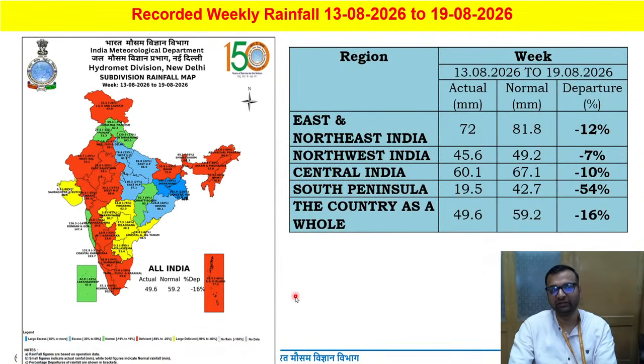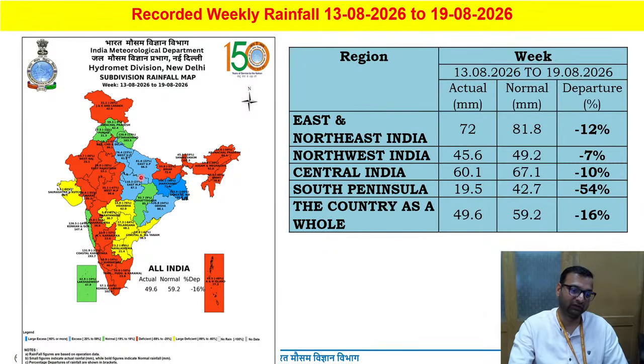Now, if we look at the weekly recorded rainfall, you can see that the subdivisions which were covered by these depressions and their cyclonic circulation received large excess to excess and even normal rainfall.